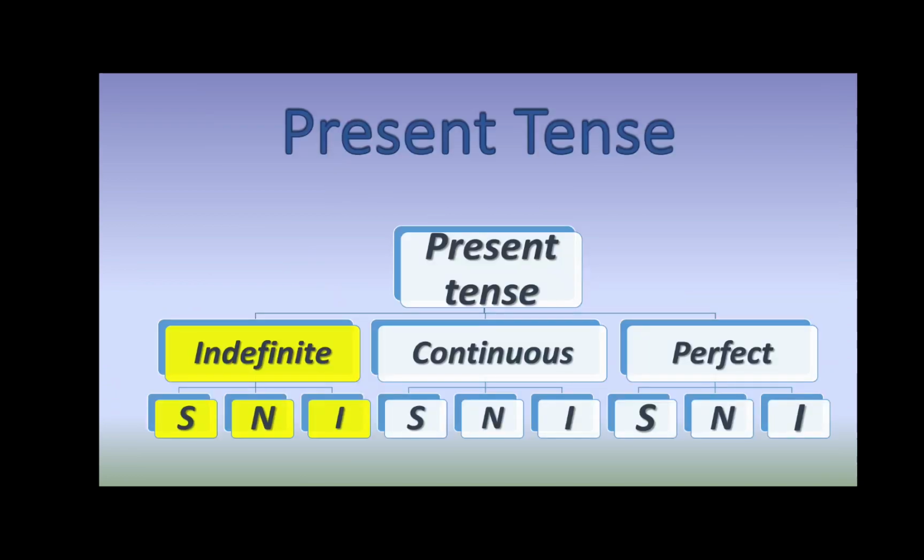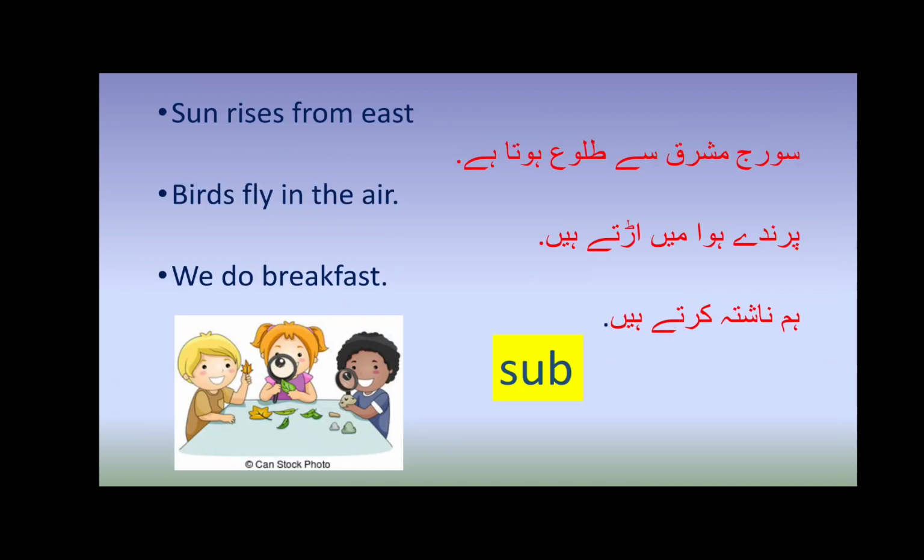So we will do today simple one, which is one of the three types of the present tense. And in simple indefinite present tense, we will do three types of sentences, which are simple, negative, interrogative. Okay, so let's move to the examples.